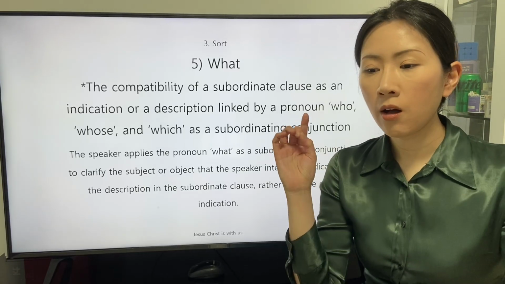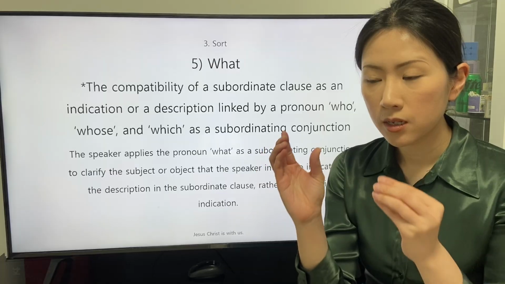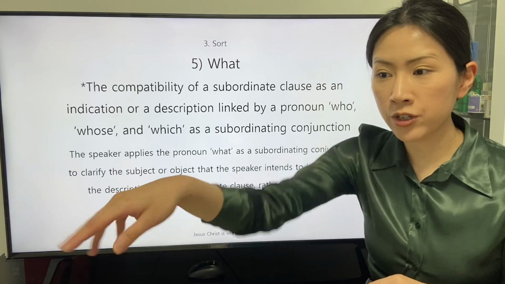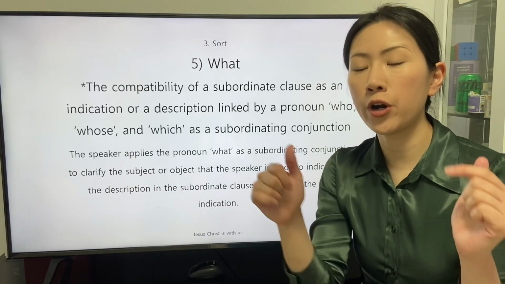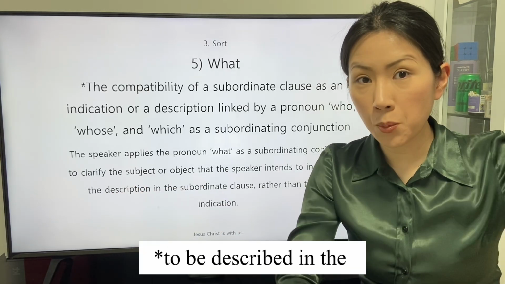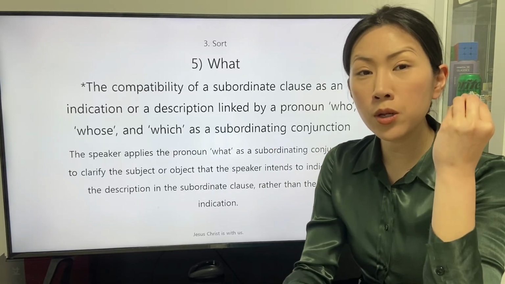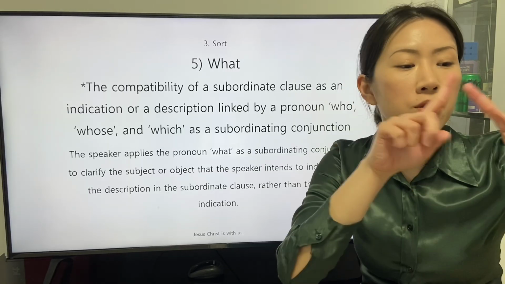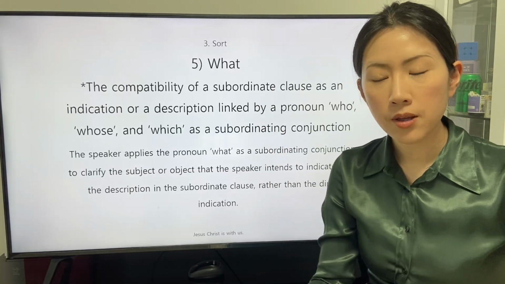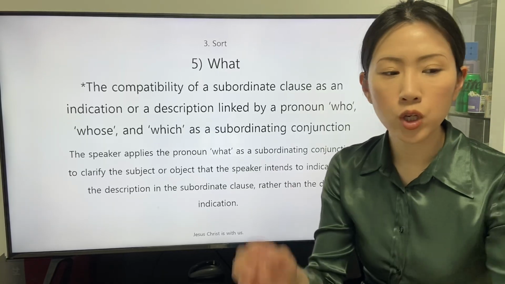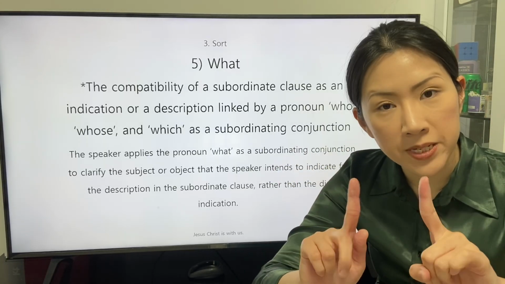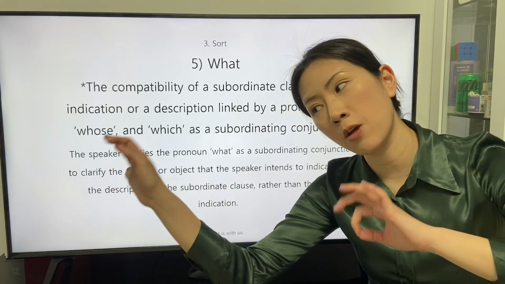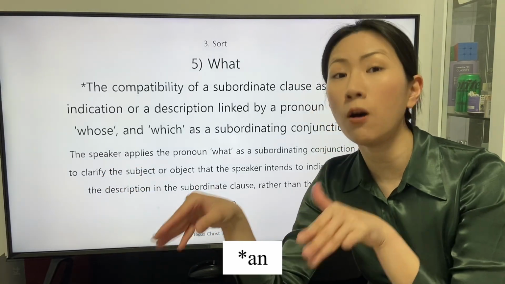The speaker applies the pronoun what that indicates the vast range of subject or object in the subordinate clause. The pronoun what is applied to link the subordinate clause that has the trait as a pronoun to indicate the described subject or object to be applied in the main clause as a subject or object.